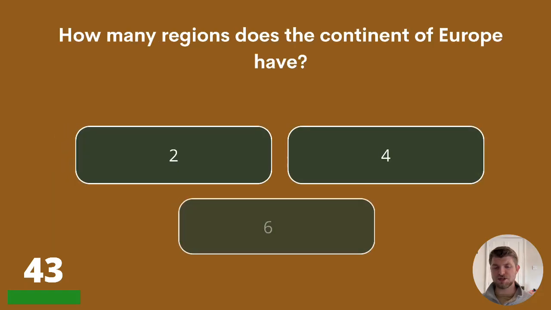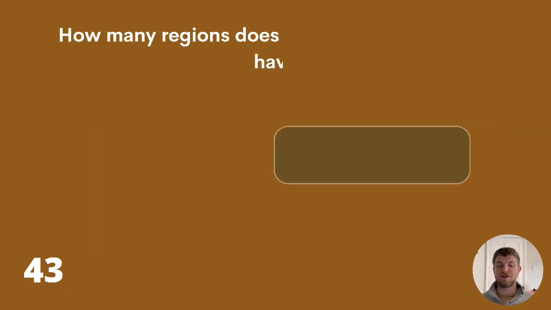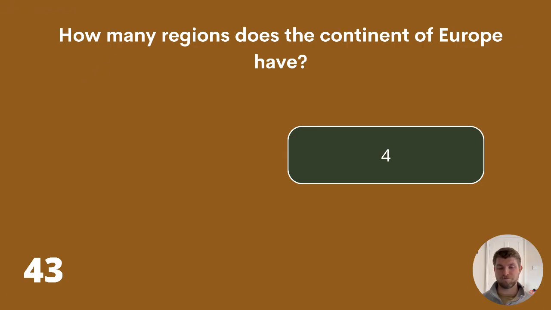How many regions does the continent of Europe have? 2, 4, or 6? The answer is 4.